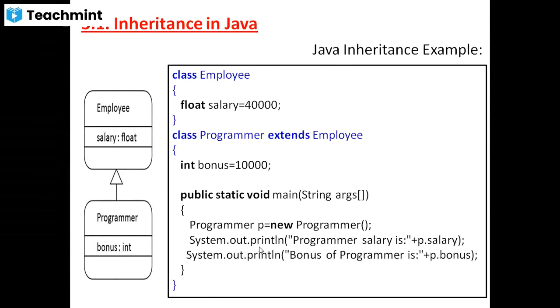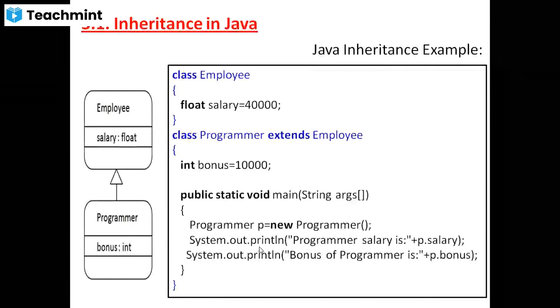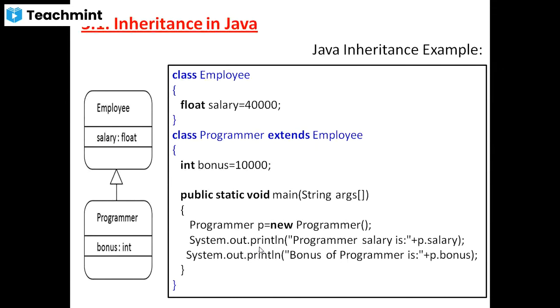Now see in the figure, Employee is a superclass which contains a number of fields. The first field is salary. We are going to declare salary using the data type float. Then I am going to create a new class, also called the subclass, Programmer.